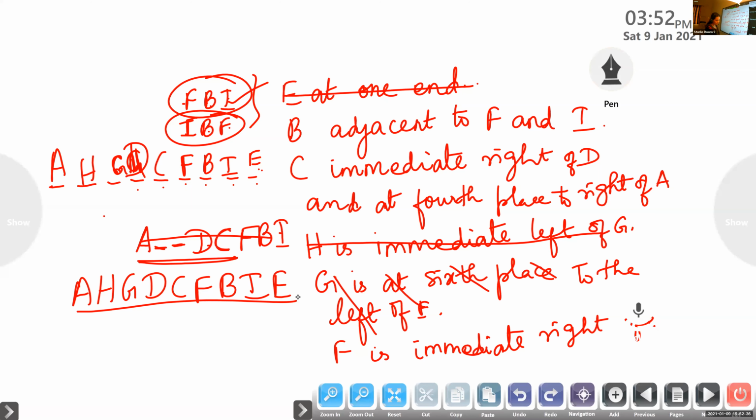Now, answer these questions. Okay, write this one. Who is sitting at the center of the row? What is the answer? C. Write the answer also there. Who is sitting at the center of the row? The answer is C.